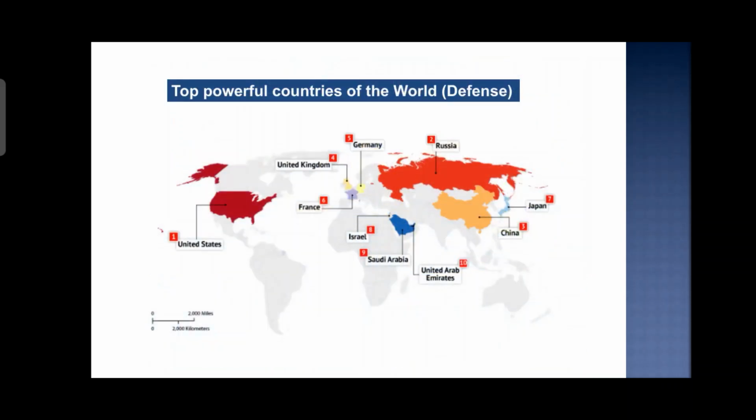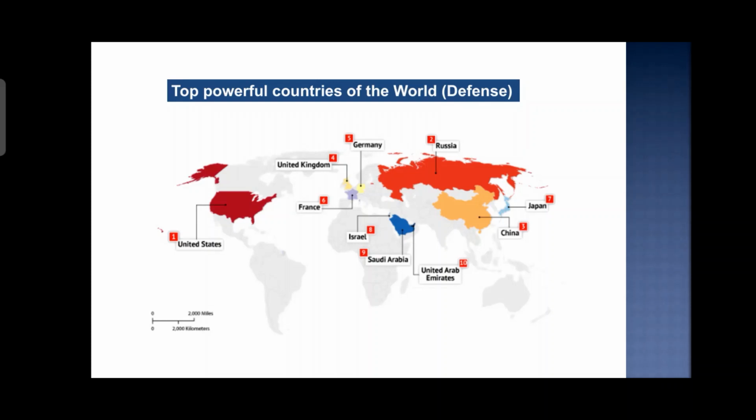Now we'll talk about the top powerful countries of the world in terms of defense. This means these countries have more secure defense, so they have high security. Number one is the United States. Number two is Russia. Number three is China.